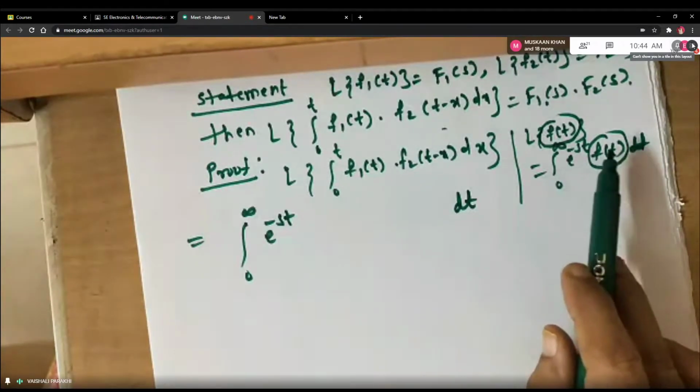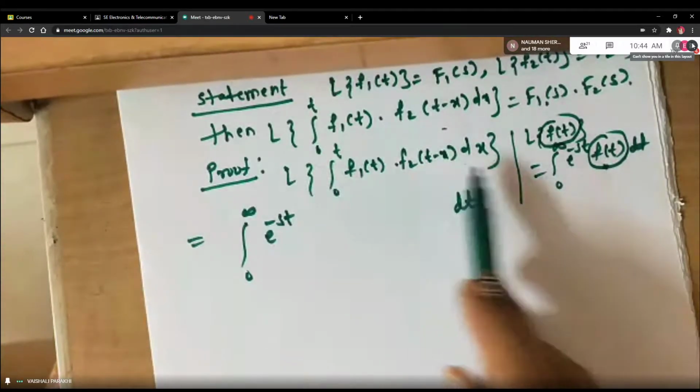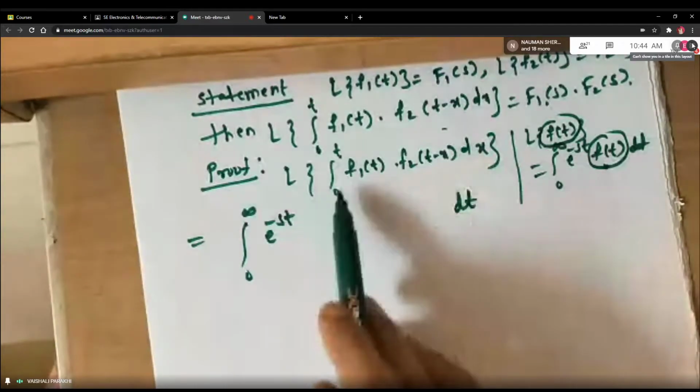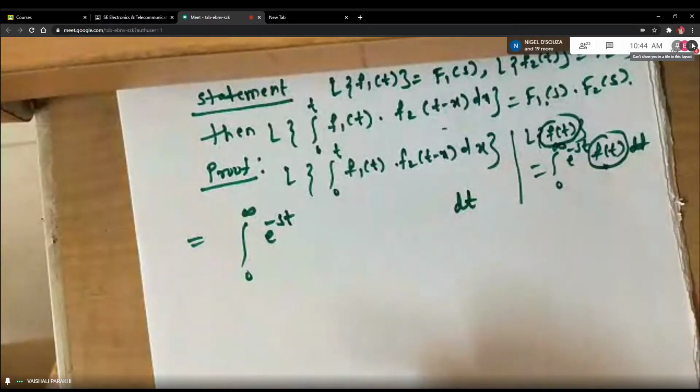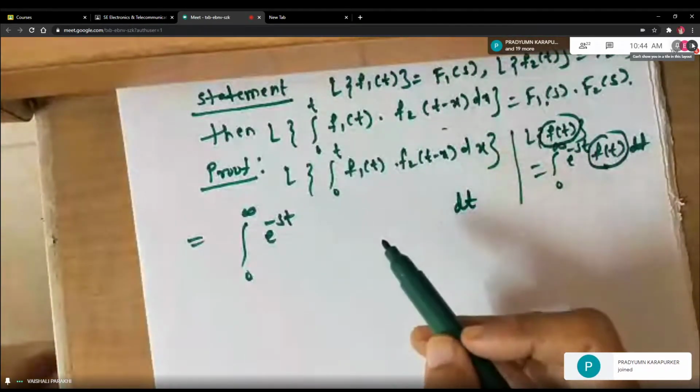Because we are going to compare this equation to this formula. So now in our problem, what is f of t? You are finding Laplace transform of what? You are finding Laplace transform of this whole integral, students. Okay.